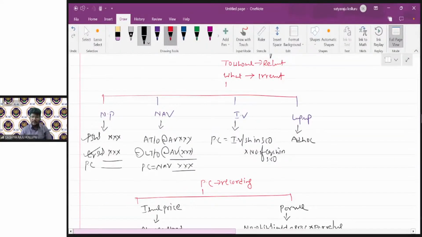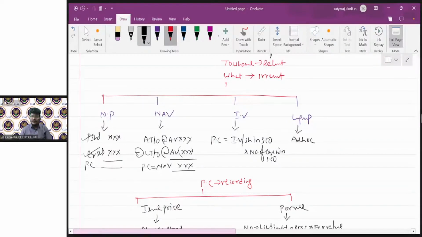Some of the persons gave the correct answer, some gave the wrong answers. Later on you realized, right? So maybe the information may be given in such a way that it seems like the net payments method, but we are unable to ascertain the amount payable to any of the shareholders. Then automatically the method of PC you should adopt will be the NAV method, right?